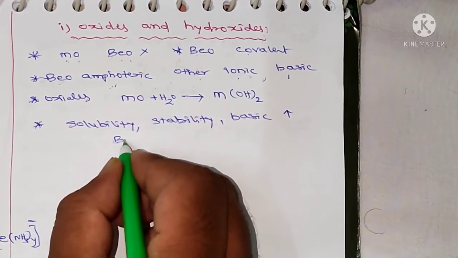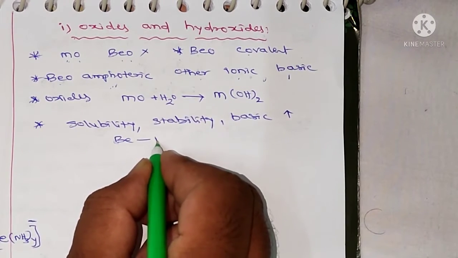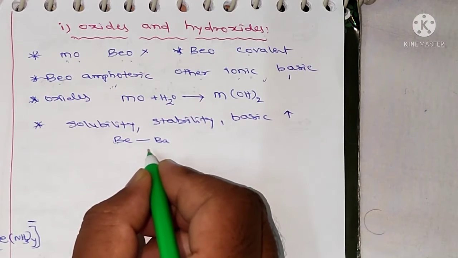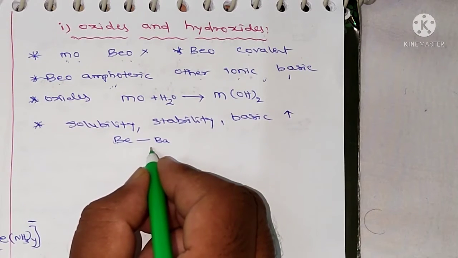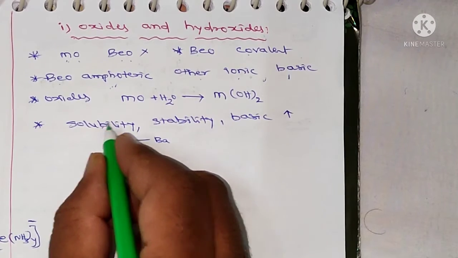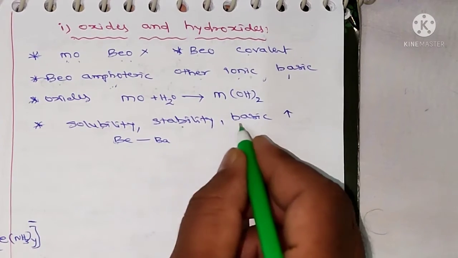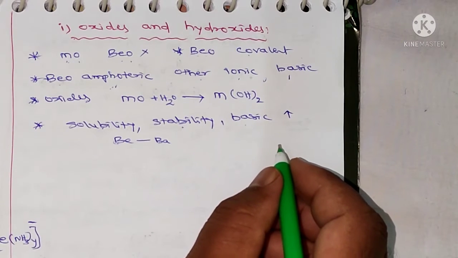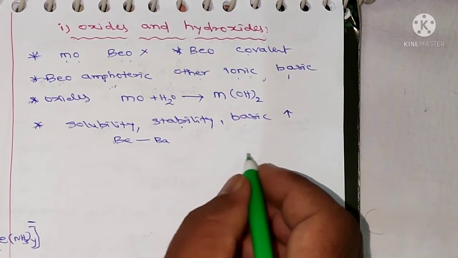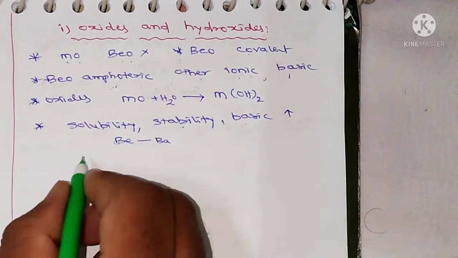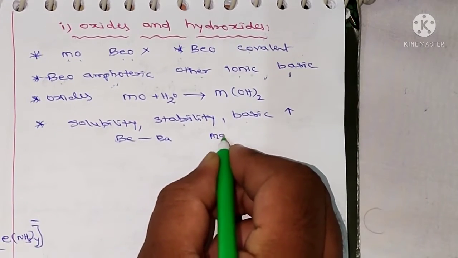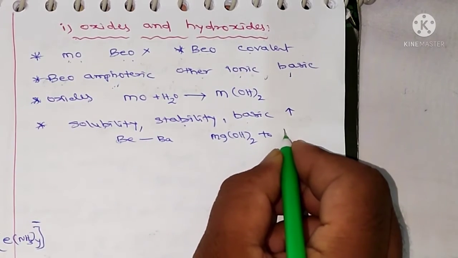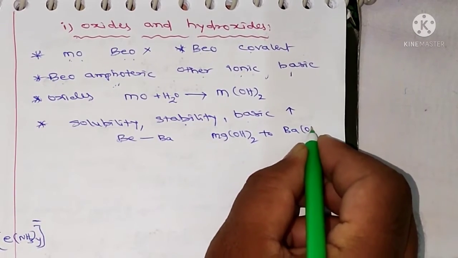If you go from beryllium to barium, the atomic size increases. Due to the increase in atomic size, the solubility, stability and basic character increase. And the basicity increases from magnesium hydroxide to barium hydroxide.